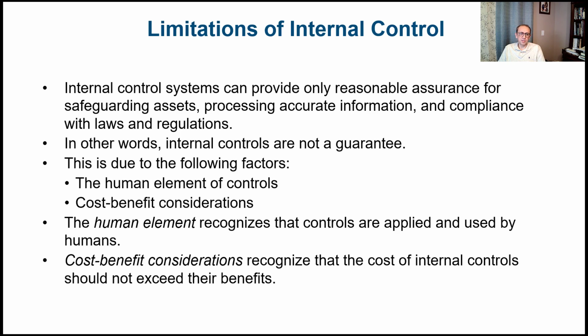So it doesn't make sense, for example, to store something of low value in safe boxes. Why? Because of the cost-benefit consideration. But that doesn't mean that these low-value items can't still get stolen. So that's why cost-benefit is one of the limitations of internal controls.